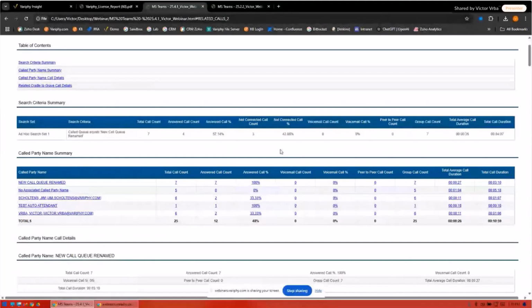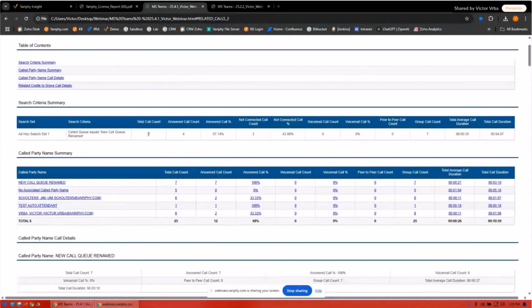So yes, I can see how many calls came into Jim, and I can see how many calls Jim answered. That's going to go towards our answer count. But what I'm not going to do is overinflate that total count by counting all of the calls that just rang at Jim and saying, yep, that's a call into the queue. So this is a huge advantage for reporting. Again, another big change in 25.4.1 is the ability to just click on a button, run a report, and see those metrics how you want them, not necessarily how they were returned from Microsoft.